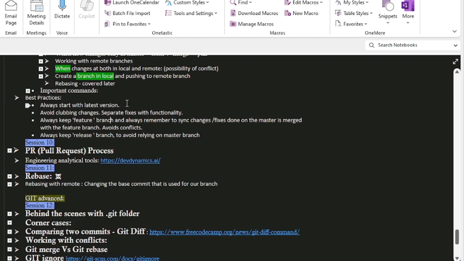Okay, next is best practices. Always start with the latest version. How do you do that? Every time git fetch and git pull, only then work on your code.